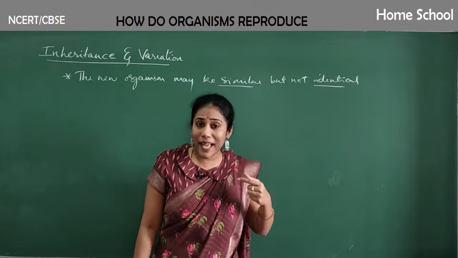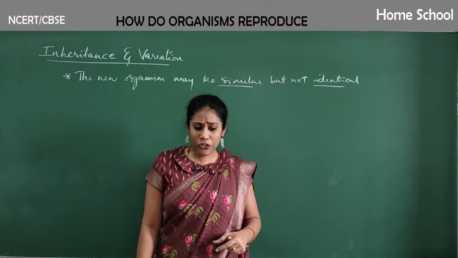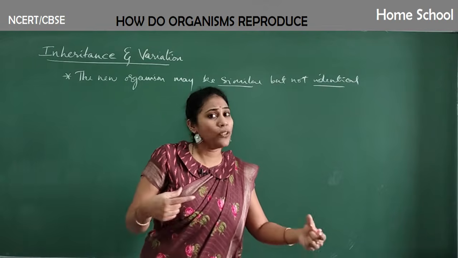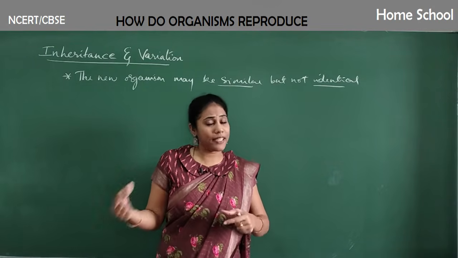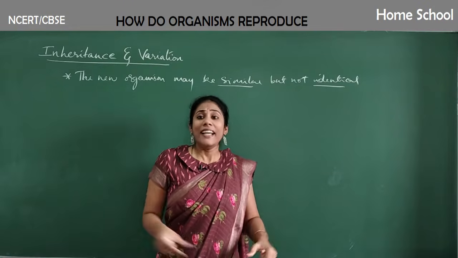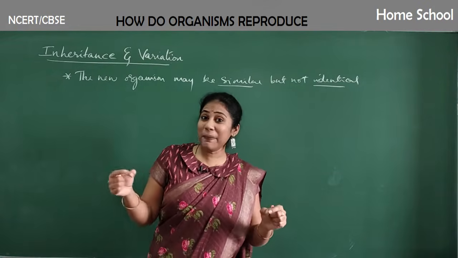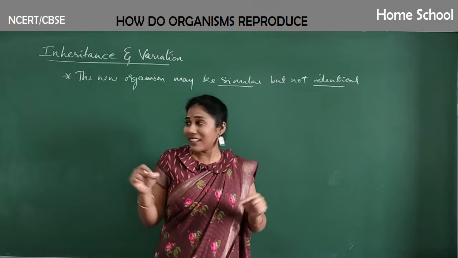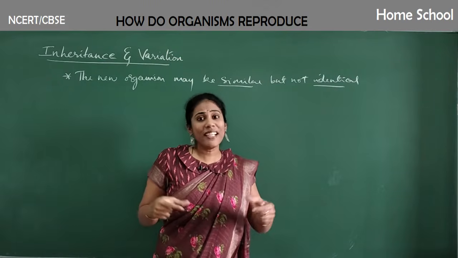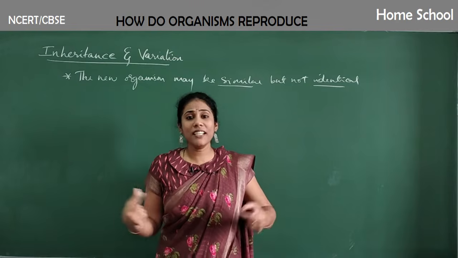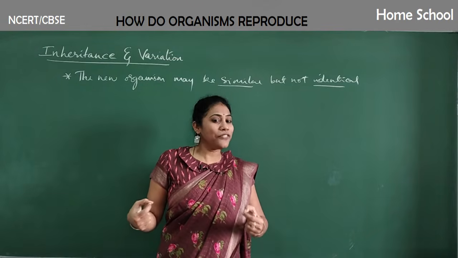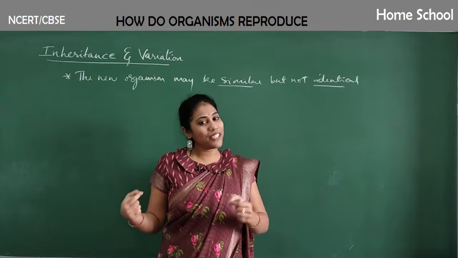And there are certain variations between our parents and us. And usually, how come you see the transmission of characters? Few characters are transferred from our parent, definitely. So how is this transmission of characters taking place, and why are we not 100% similar to our parent? Like we see a kind of variations, right? So why are these variations possible? Why are these similarities there? So let us try to figure out the answer for these questions.